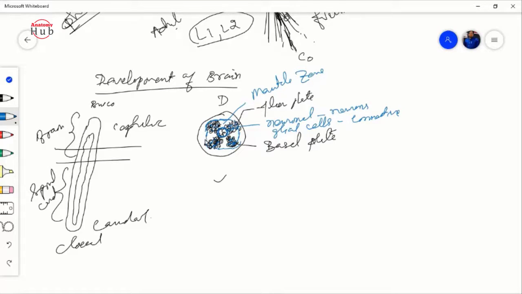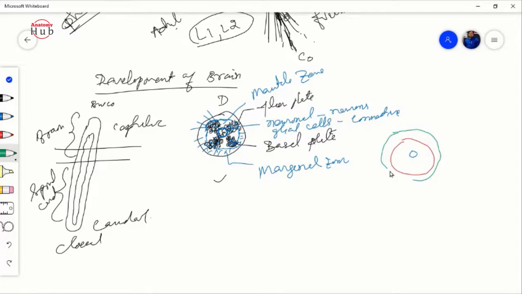And whatever is present at the side of that is the marginal zone. So three layers will be formed: first the central zone, then at the side of that the mantle zone, and just at the side of that the marginal zone. So three layers will be formed. So what do these three layers mean?